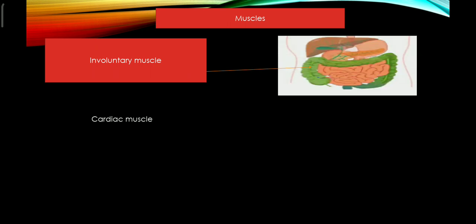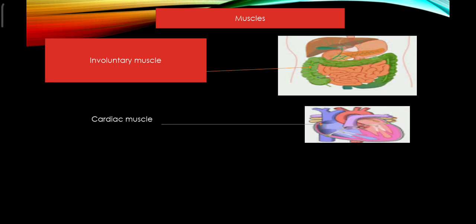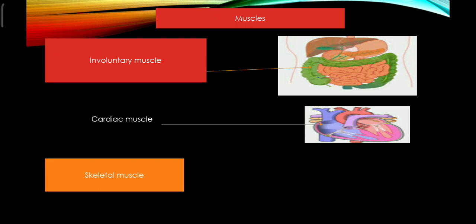Now let's discuss the muscular system or muscle. The human muscular system basically consists of three kinds of muscle. Number one, involuntary muscle, which is found in the blood vessels and gastrointestinal tract. Number two, the cardiac muscle is a specialized type of muscle which is only found in the heart, that is the myocardium layer. Number three, the skeletal muscle, which remains attached to the bone, and this muscle is also called the voluntary muscle.